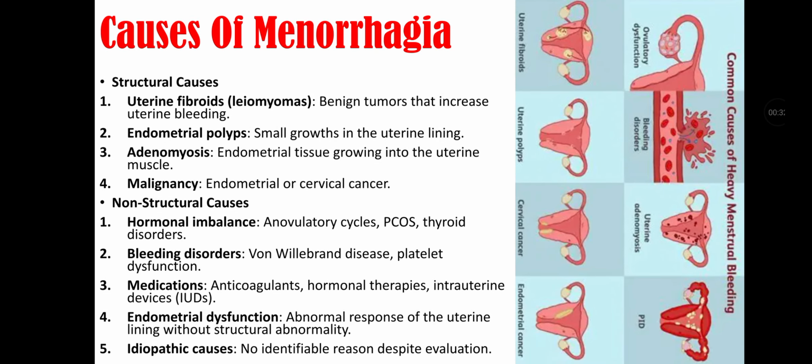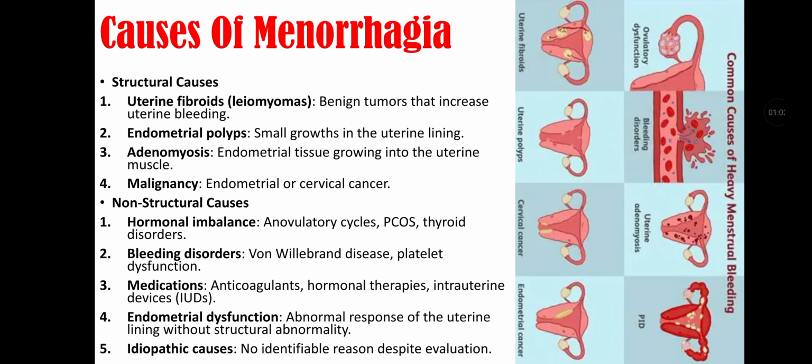Causes of menorrhagia. It includes structural causes or non-structural causes. Structural causes include uterine fibroids, that are leiomyomas, that are benign tumors that increase uterine bleeding, endometrial polyps, that are small growths in the uterine lining, adenomyosis, that is endometrial tissue growing into the uterine muscle, and malignancy, that is endometrial or cervical cancer.